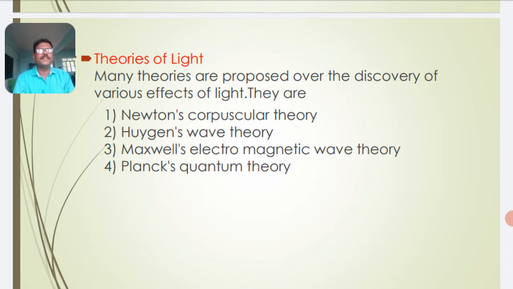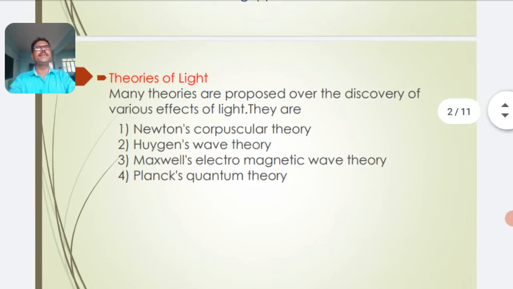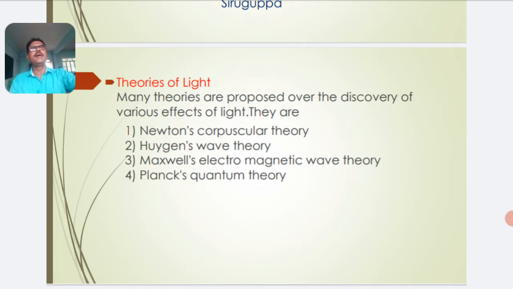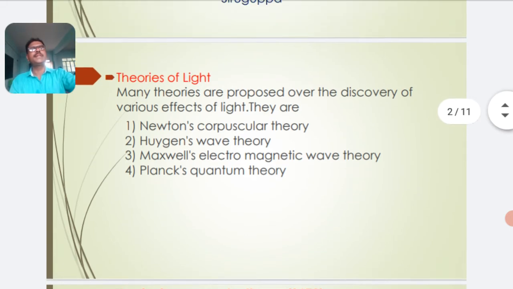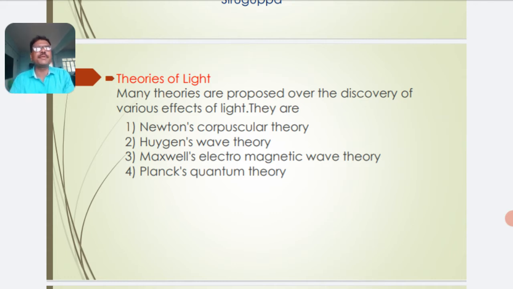For the study of the nature of light, we have many theories. There are Newton's corpuscular theory, Huygens wave theory, Maxwell's electromagnetic wave theory, and Planck's quantum theory. So these are the four theories. They gave much information about the nature of light.